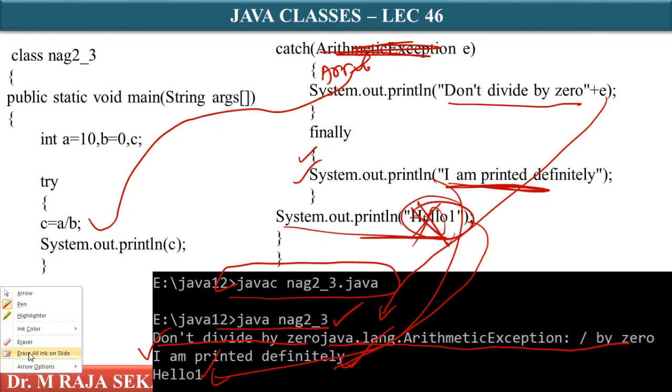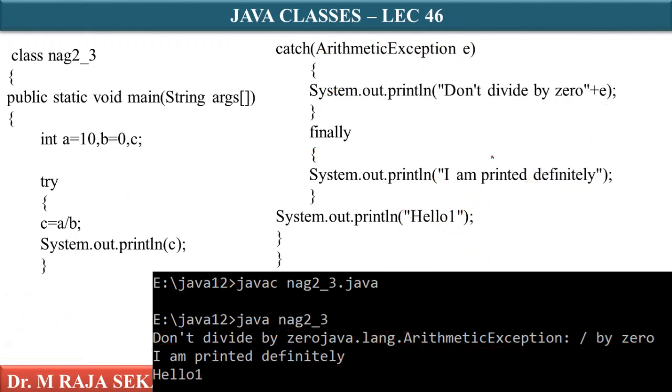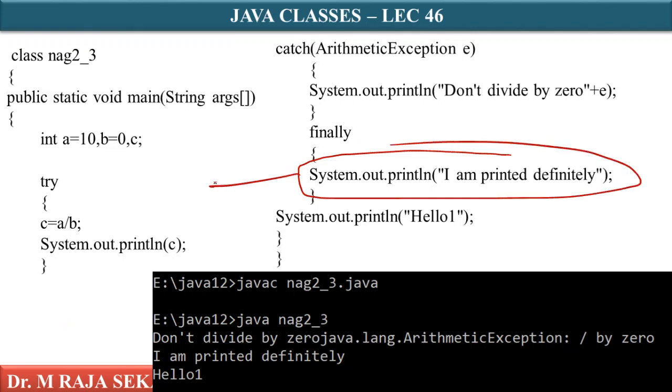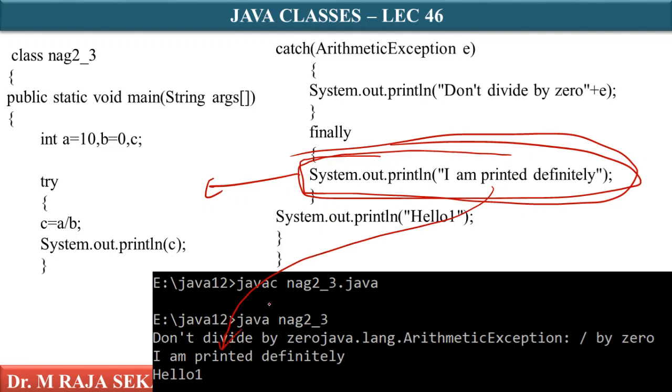In all the cases, whether an exception is thrown or not, whether the thrown exception is caught or not, whether it is handled or not, this block of code will execute 100%. That's what I am printing: "I am printed definitely." Whichever code you keep in the finally block, it doesn't matter whether the exception is raised or not, or handled or not.